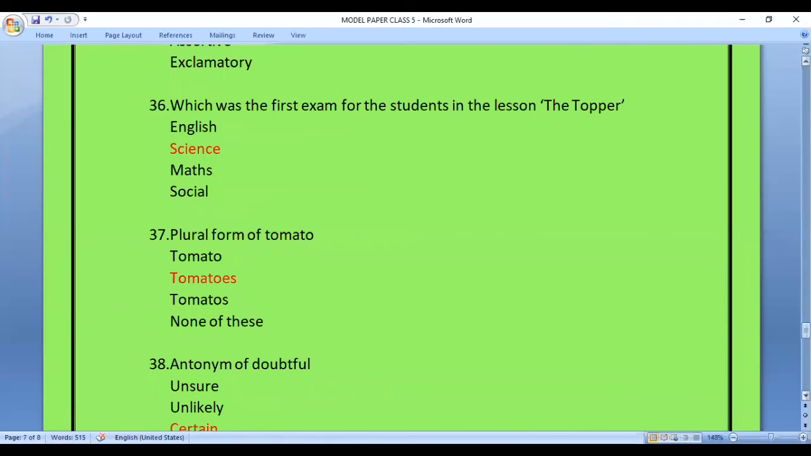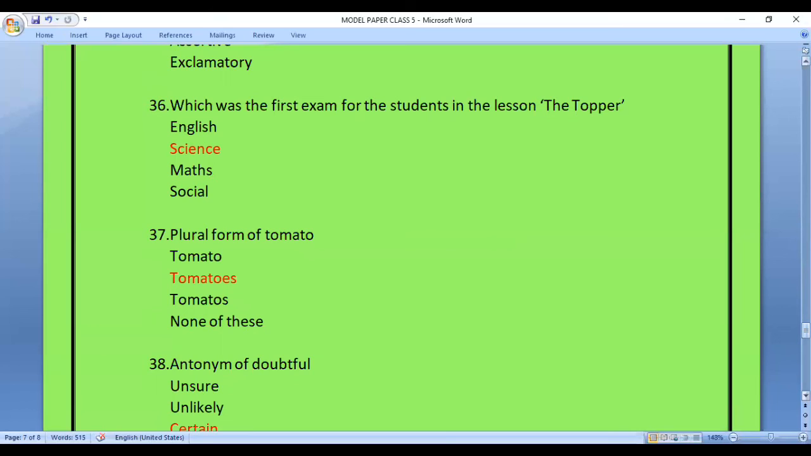Question 36. Which was the first exam for the students in the lesson Topper? So you have to remember the story very well in order to answer this question. So the options are English, science, maths, social. The answer is science.